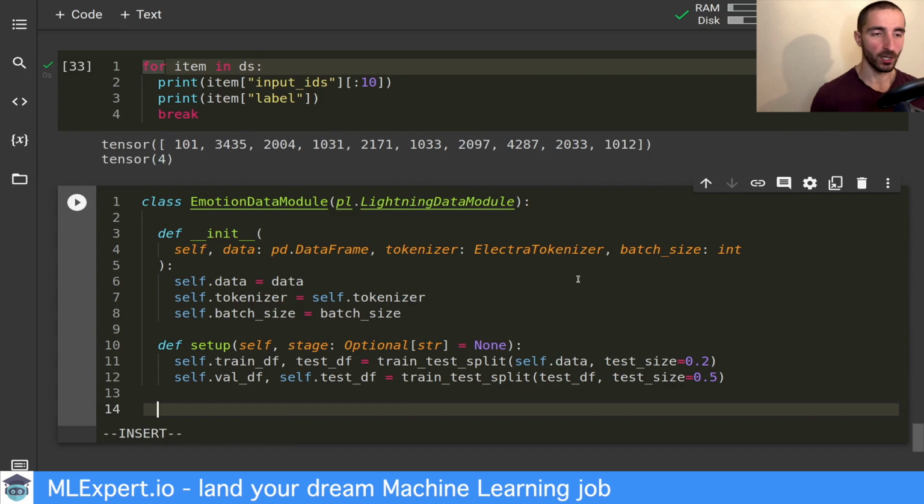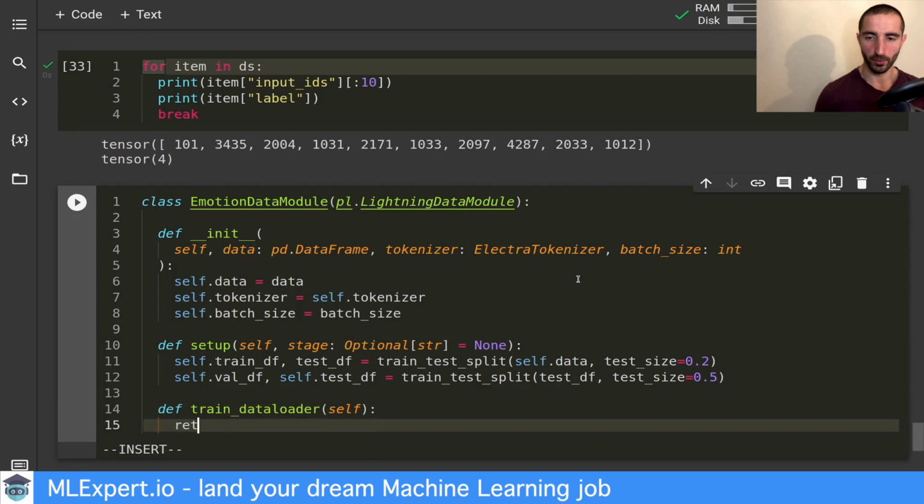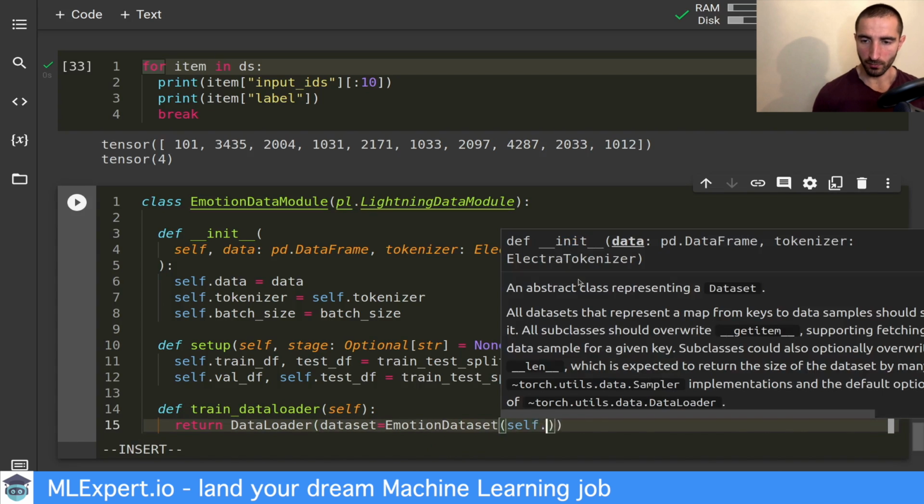And next we need to prepare basically all of this into data loaders for each individual stage or step of the training process. So PyTorch Lightning is giving us this train_dataloader method, which needs to return a data loader, which we've already imported. And this accepts a dataset, which is going to be the emotion dataset that we created. This will get the train data frame, and this needs also the tokenizer. This is why we are passing it in.